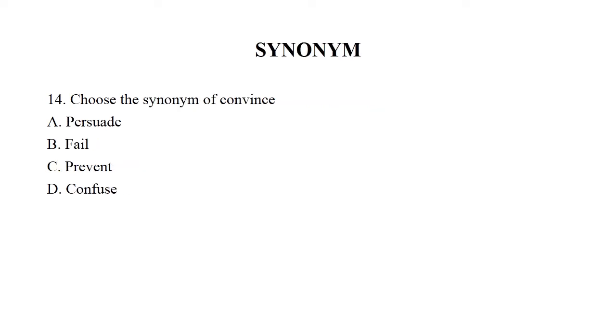Synonyms. Question number 14. Choose the synonym of convince. A. Persuade, B. Fail, C. Prevent, and D. Confuse. So the right one is persuade. Antonym. Question number 15. Choose the antonym of spoil. We have four options again: impair, upset, ruin, create. So the right one is create.